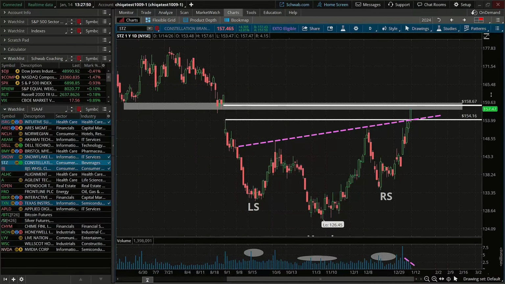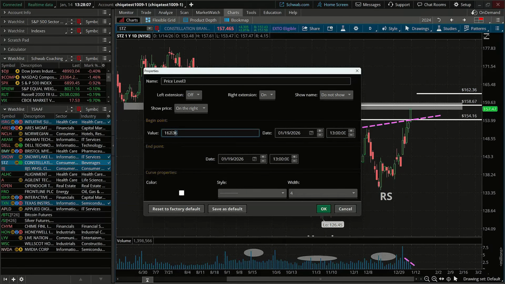Our resistance is 158.67. And I'm just going to multiply that by 1.01 to get a 1% move. And that gives me a price level of 160.25. Okay.